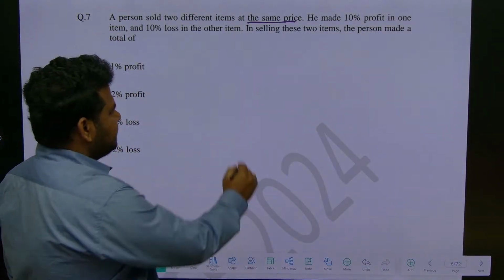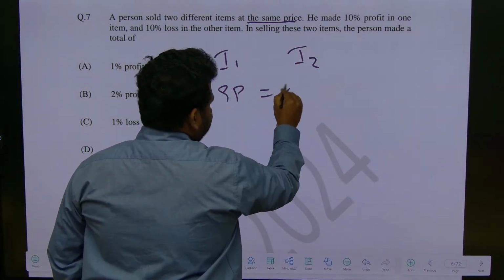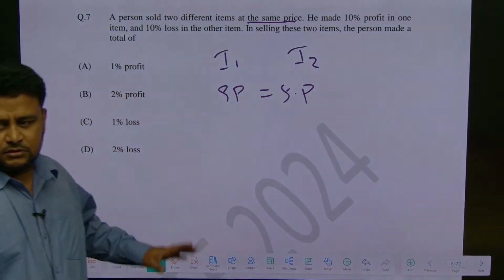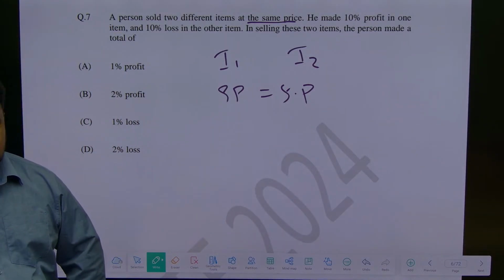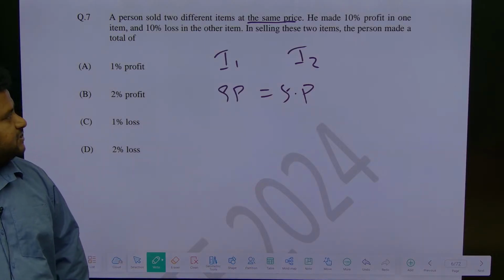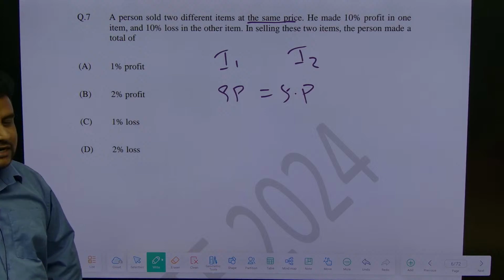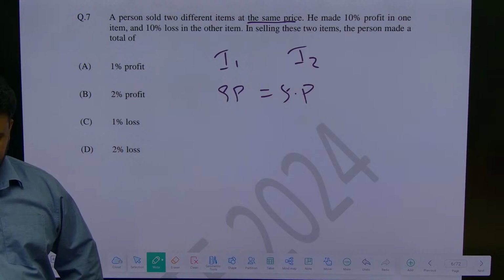So 2 items, item 1, item 2, the selling price is equal. That is what they have given. So in the first item he made 10% profit, in the other item he made 10% loss. In selling these 2 items, the person made a total of, is it loss or profit? If it is loss, how much percent? If it is profit, how much percent?